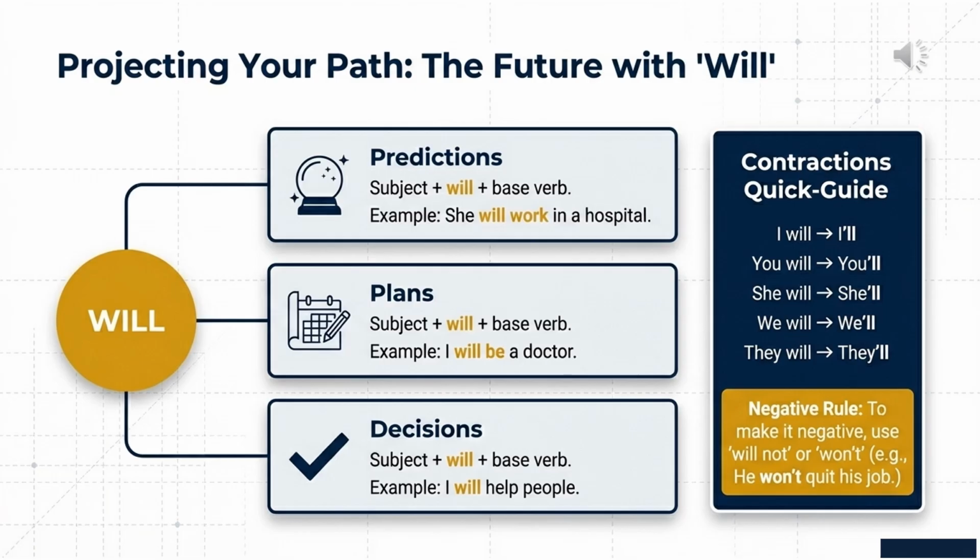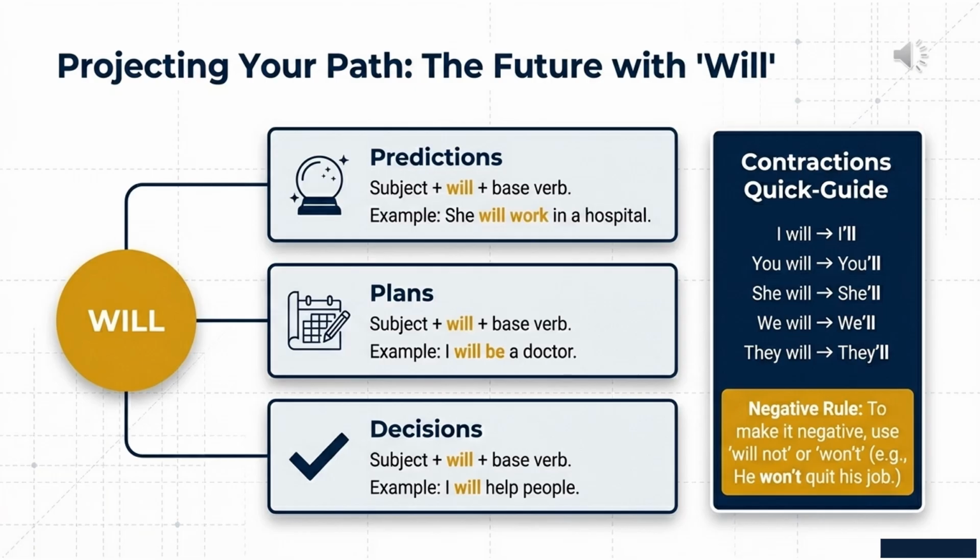For example, I will be a doctor. She will work in a hospital. They will study English. In these examples, will shows that the action happens in the future. We can also use contractions, which are shorter forms. I will equals I'll, you will equals you'll, she will equals she'll, we will equals we'll, they will equals